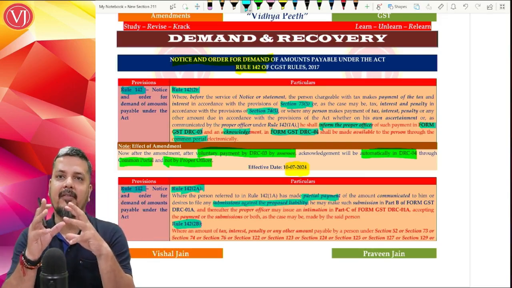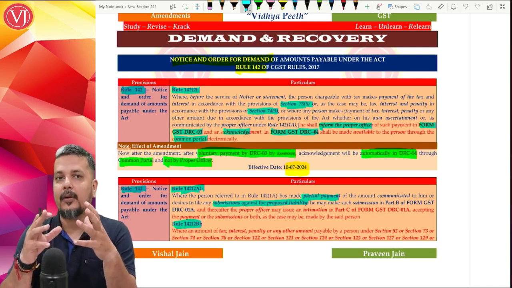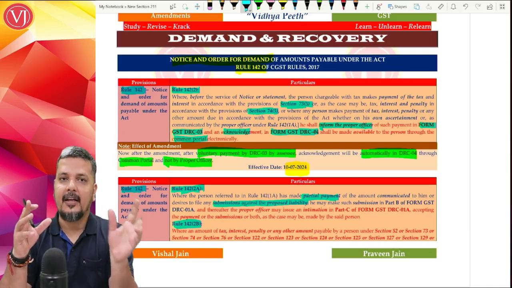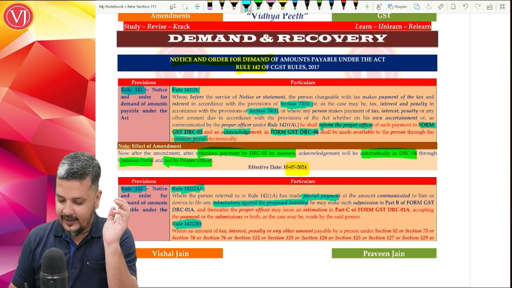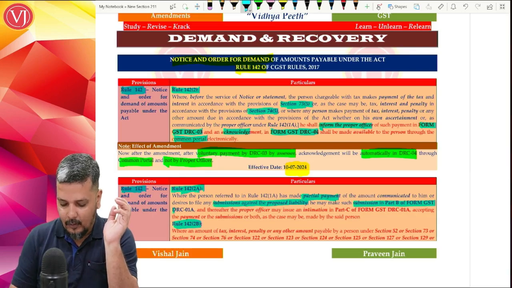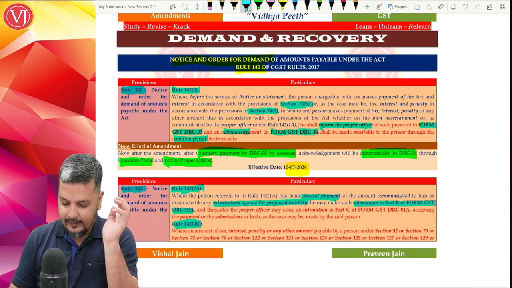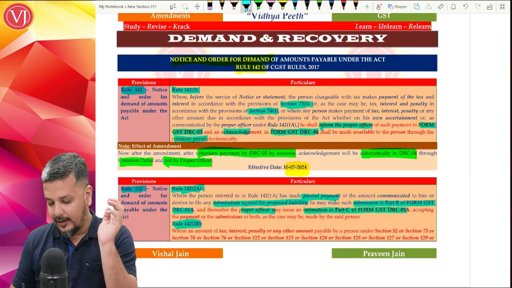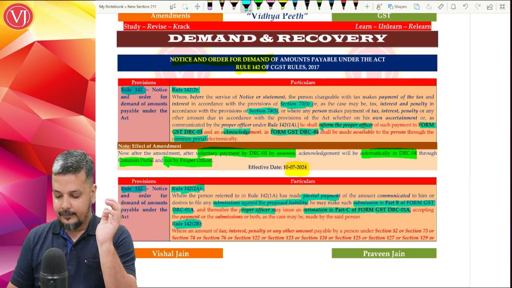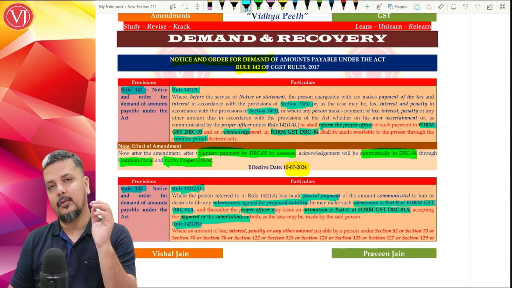So there's a concept called DRC 01A, which is an intimation, not the notice, pre-notice. The officer has given that in Part A of DRC 01A. The assessee has given the submission in Part B of DRC 01A. Now what is required is, the officer thereafter has to give an intimation in Part C of DRC 01A, accepting either the payment or the submission or both.